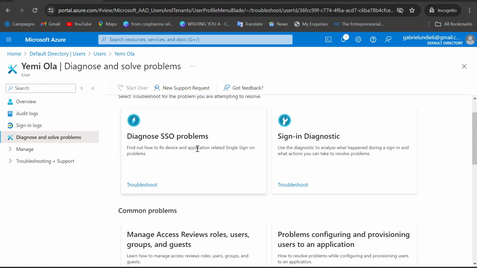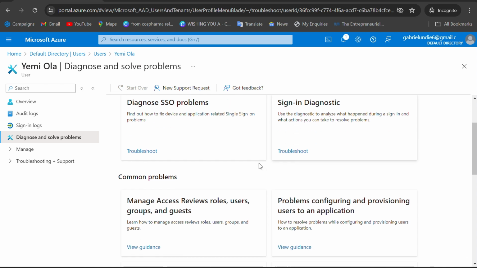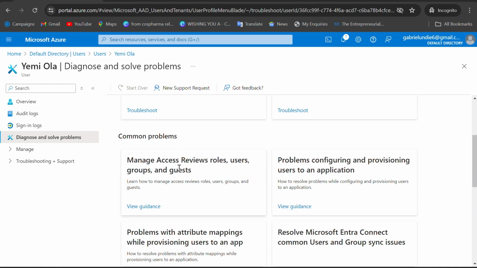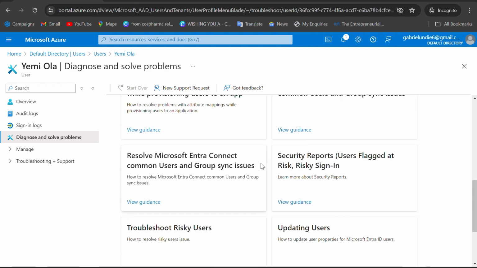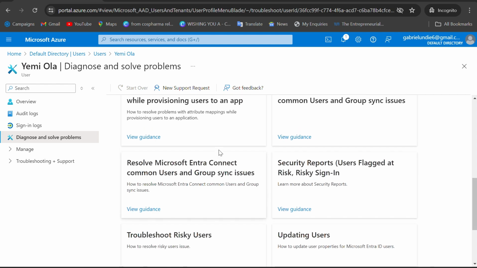Is it a single sign-on problem? You diagnose it using this troubleshooting button, or is it a sign-in diagnostic? Or is it a common problem like manage access reviews, roles, users, groups, and guests, and you get the gist. Whatever type of problem, you just view the guidance and then follow it as IT support.